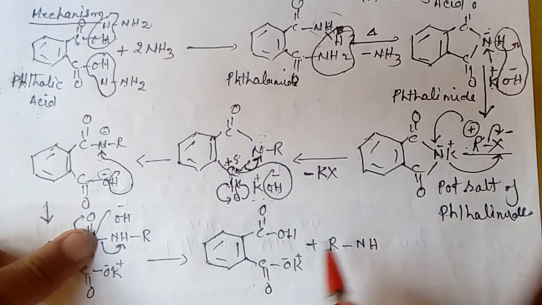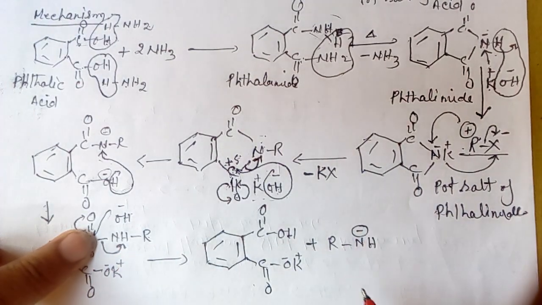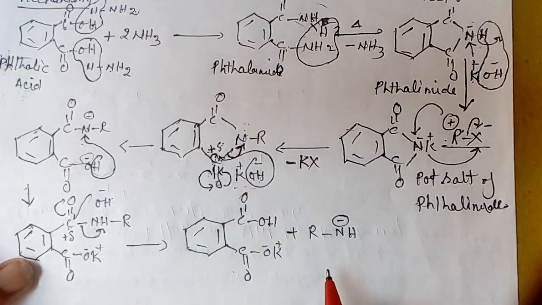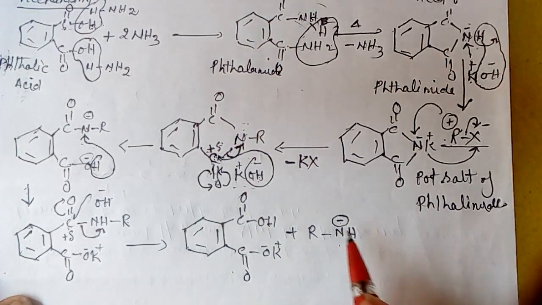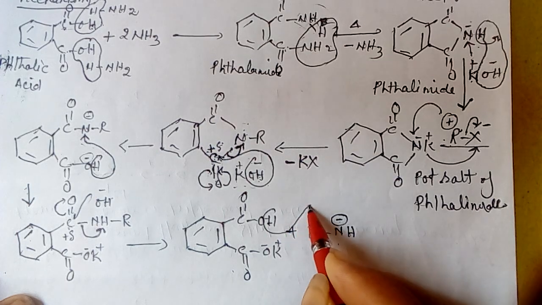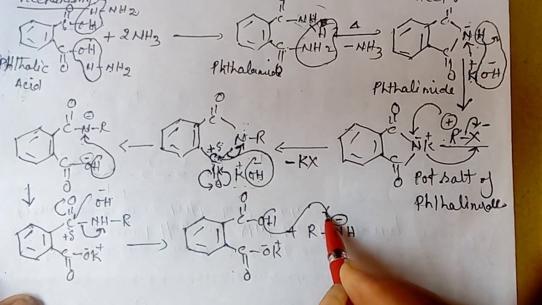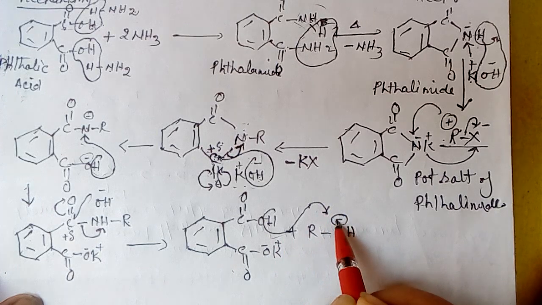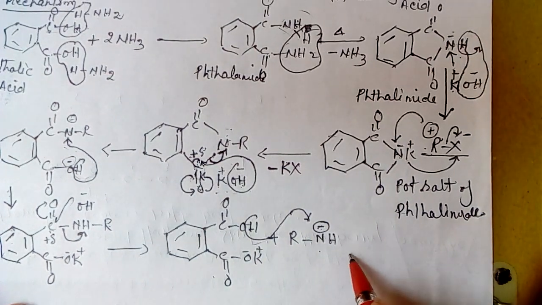When a negative charge comes on this nitrogen, this hydrogen is released from here and sits on this nitrogen. Now we get the next product, a primary amine.